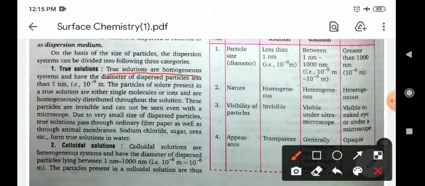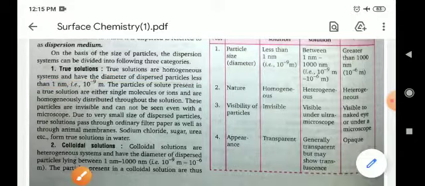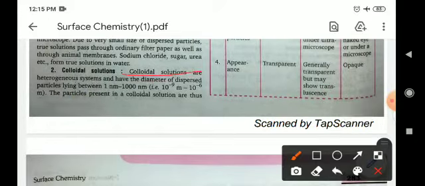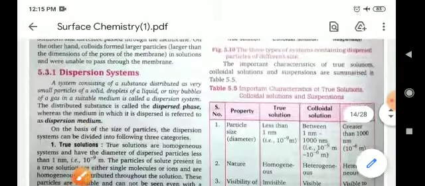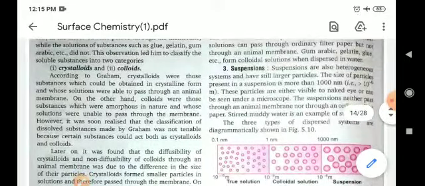True solutions are homogeneous systems and have a dispersed particle diameter of less than 1 nanometer, or 10 to the power minus 9 meter. Colloidal solutions are heterogeneous systems and have a dispersed particle diameter of 1 nanometer to 1000 nanometer. The third one is suspension.